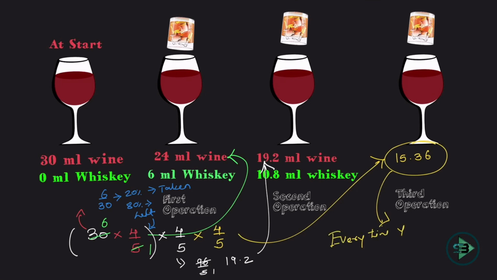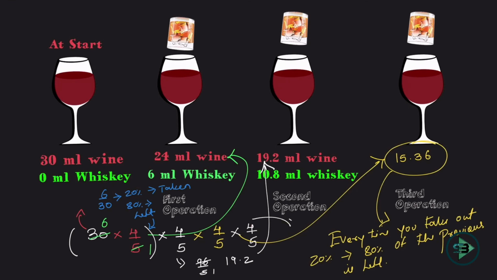Okay, so what is the logic here? Every time you take out 20%, 80% of the previous composition will always be left. Okay, and that is giving me the answer. If she does the operation one more time, that is the fourth time, what will you do? You will multiply by one more 4/5 and get the answer for the fourth operation. And that's how easy it is.